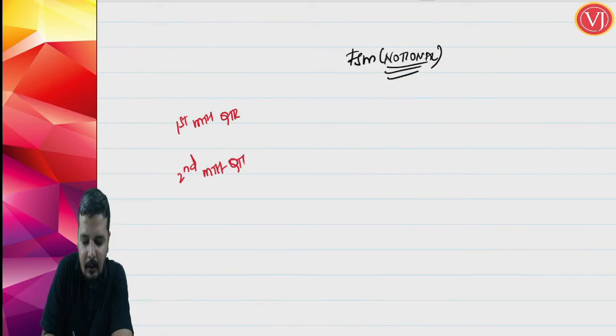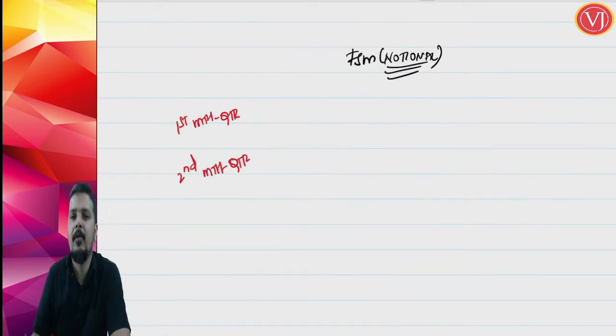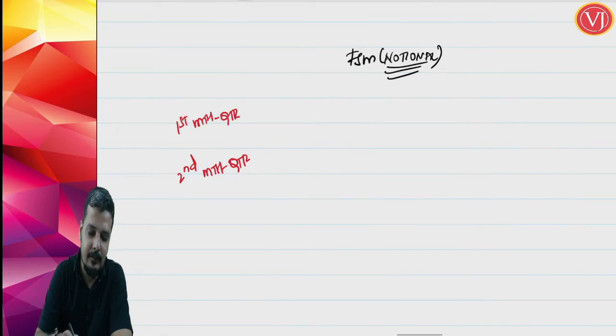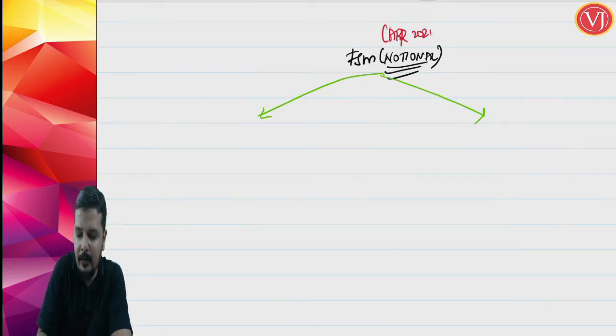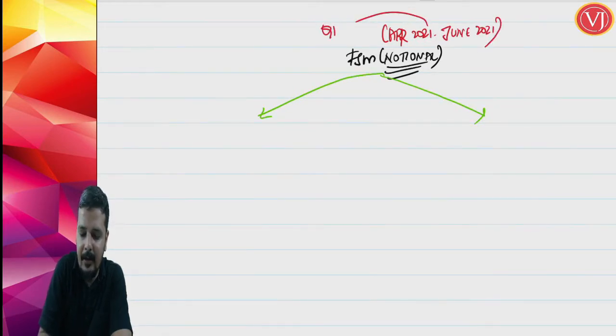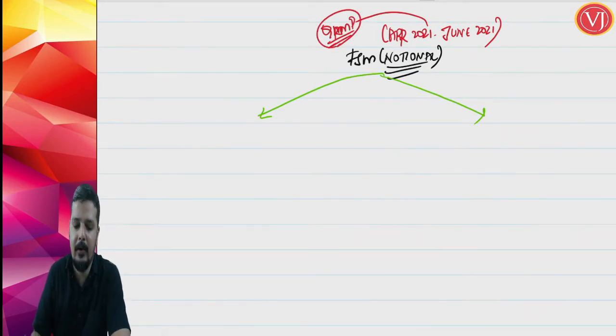For the third month of the quarter, you don't have an option, you have to go for your self-assessment method. Now let us take a scenario. If you are talking about, say, the April 2021 to June 2021 quarter, you are under the QRMP scheme, and you are talking about the April 21 quarter to June 2021 quarter.